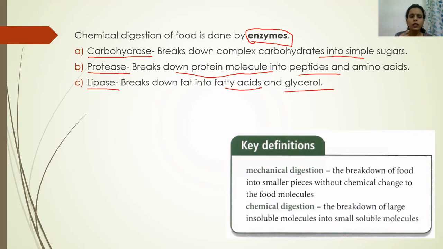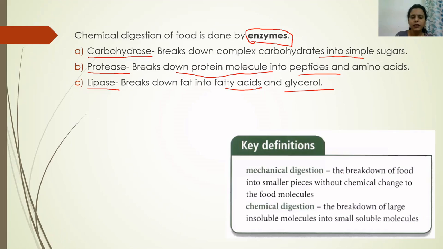With the help of our teeth, we break down this large piece into very small pieces. This is done to increase the surface area of the food so that enzymes can digest the nutrients efficiently. This increases the enzymes' efficiency.